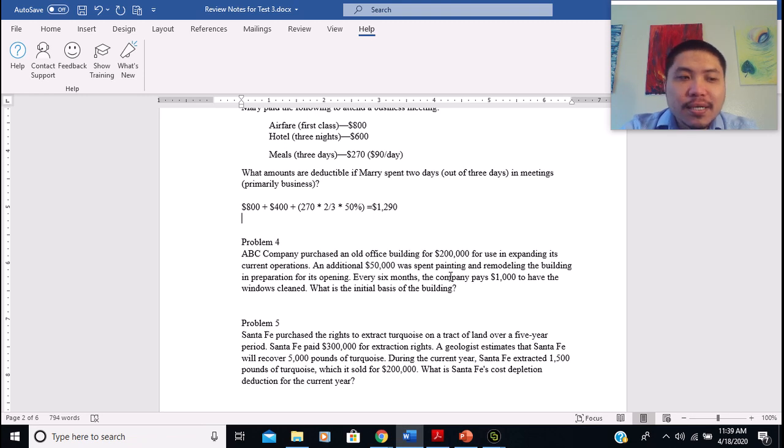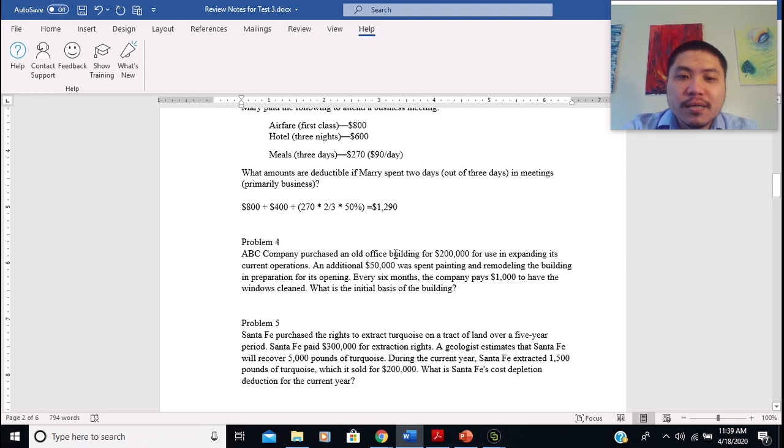And then the basis also includes additional expenditures spent to either improve the assets, restore the assets, make the asset better, or make the asset fit the purpose of the business, right? So in this case, we know for sure the basis is going to include the $200,000 the company initially spent to acquire the building, right?